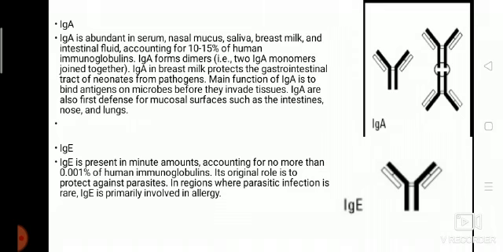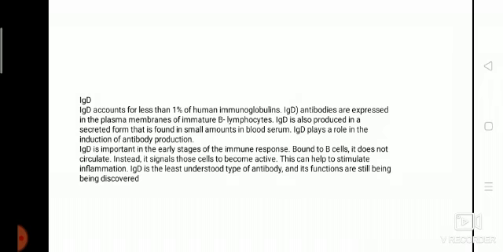IgD. IgD accounts for less than 1% of human immunoglobulin. IgD antibodies are expressed in the plasma membrane of immature B lymphocytes. IgD is also produced in a secreted form that is found in small amounts in blood serum. IgD plays a role in induction of antibody production. IgD is important in the early stage of the immune response.